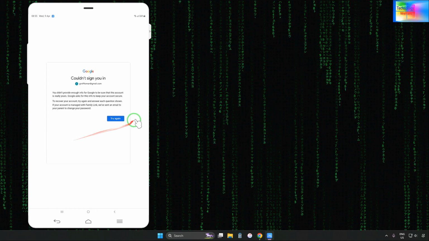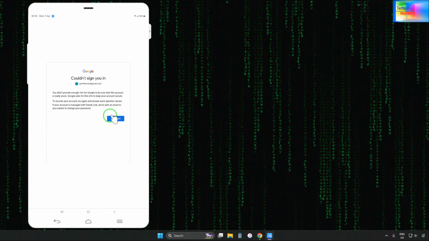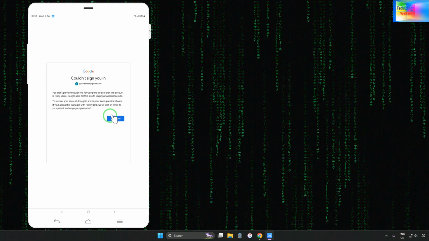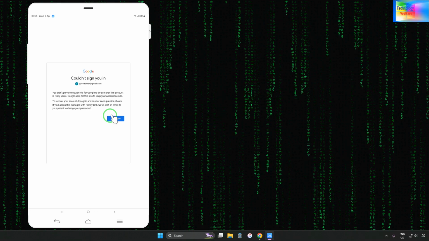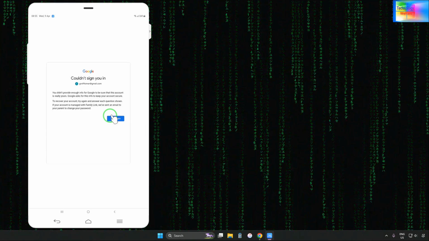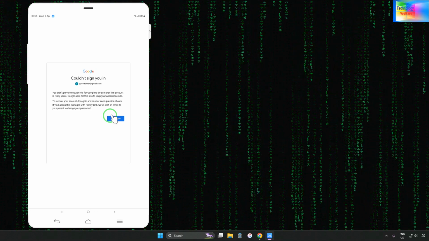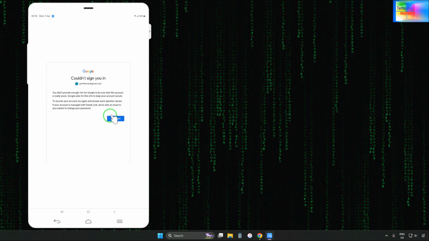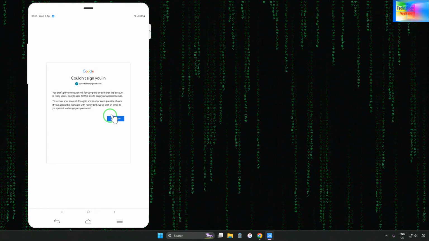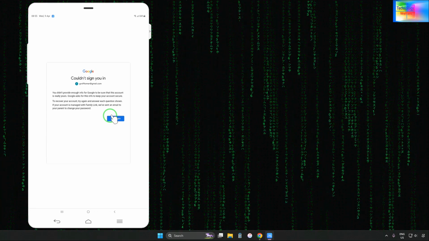If I click here multiple times to try again, then after multiple tries one option will open and Google will contact you. In that condition, you will have to provide a different email and some evidence, proof documents, legally added there. On the basis of that, Google will justify that this is your account.